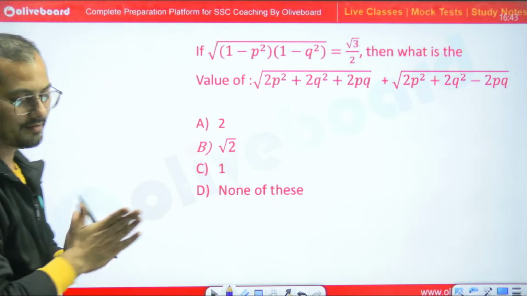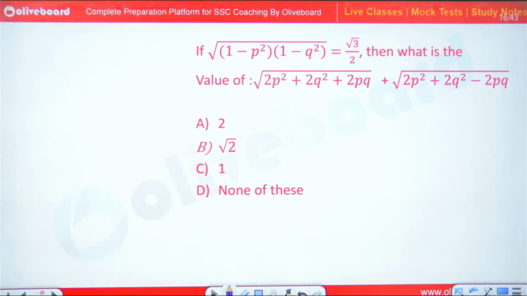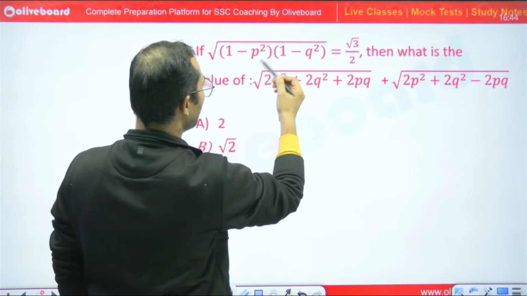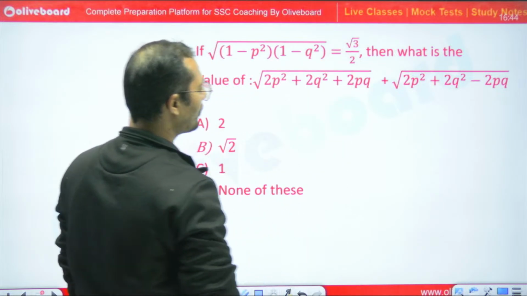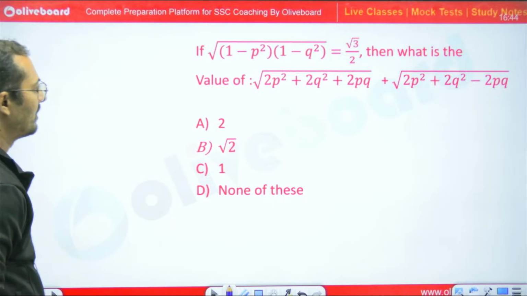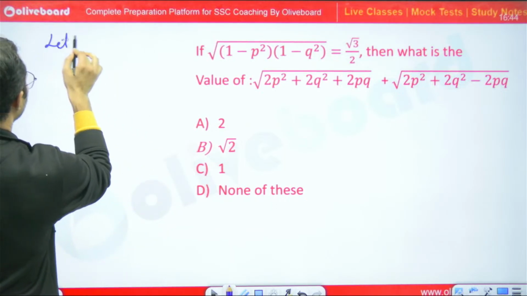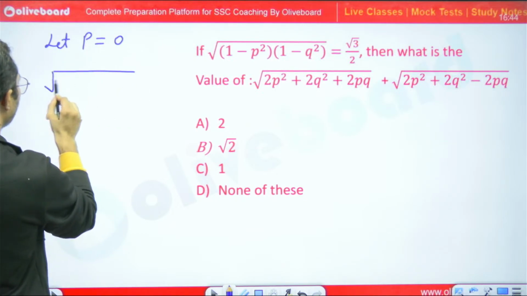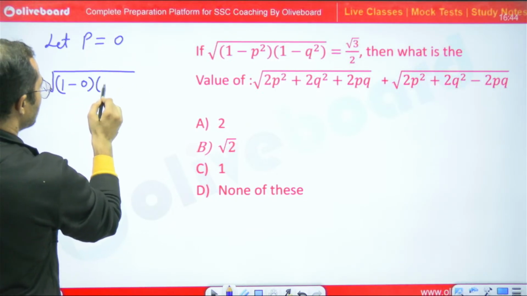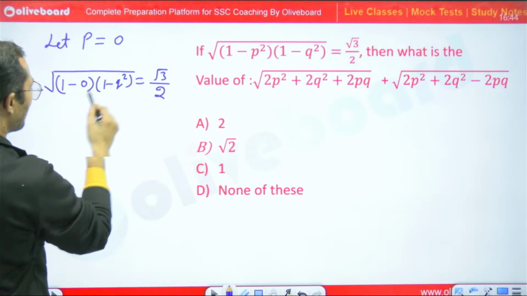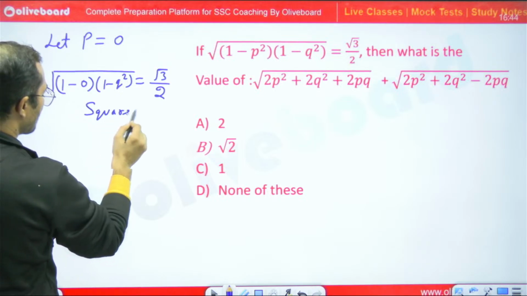Tell me what would be the answer for this question. See, if root of 1 minus p square into 1 minus q square is equal to root 3 by 2, then what is the value of this? Just try this question. So just assume p is equal to 0. If p is equal to 0, then 1 minus 0 square is 1, so 1 minus q square is equal to root 3 by 2. So just square both sides, okay?